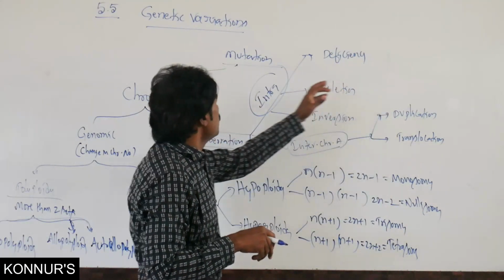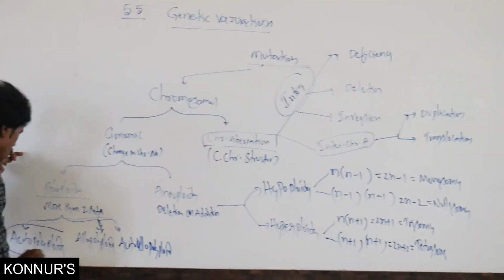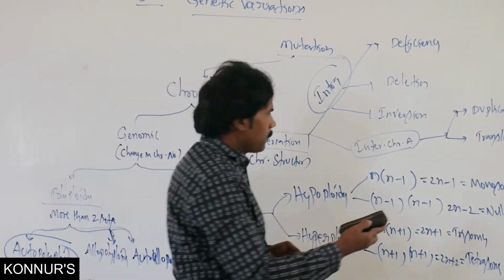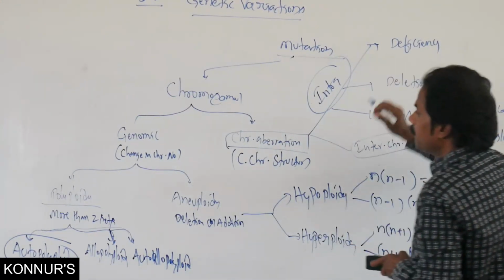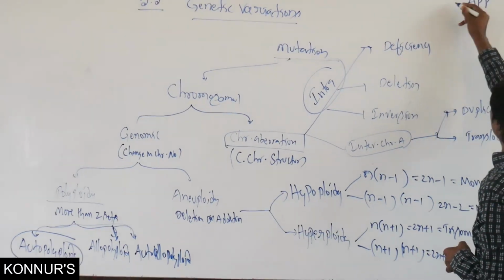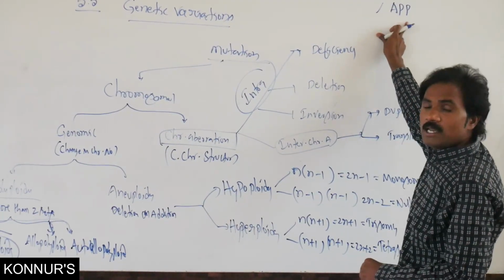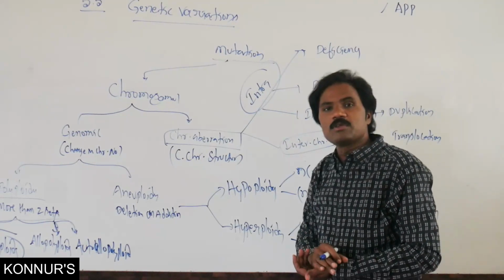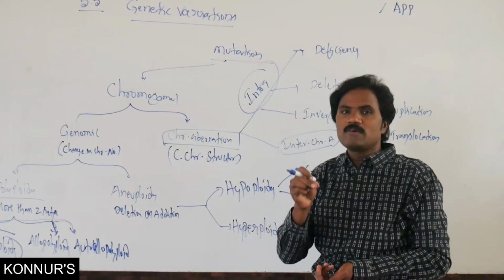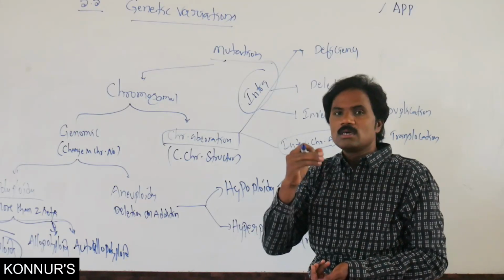But here, in genomic polyploidy, take autopolyploidy, say any one example of autopolyploidy. In autopolyploidy, as the name itself represents, the number of genomes increases within the same chromosome set.